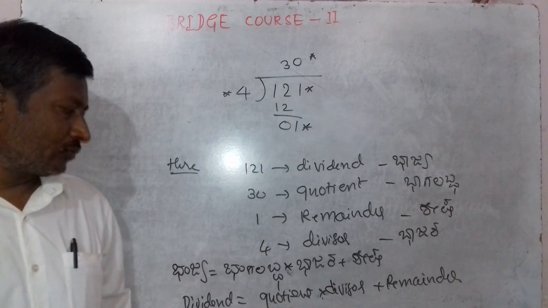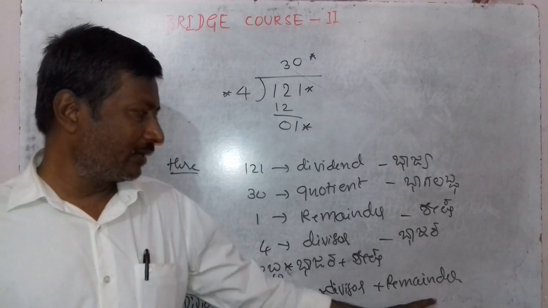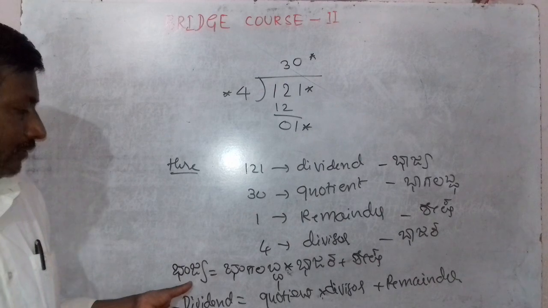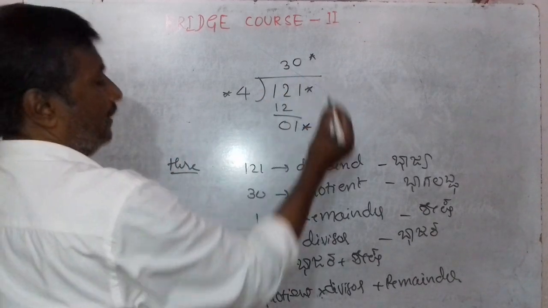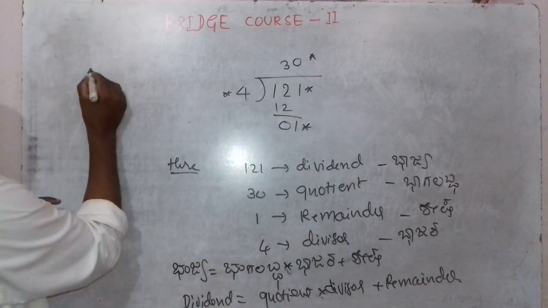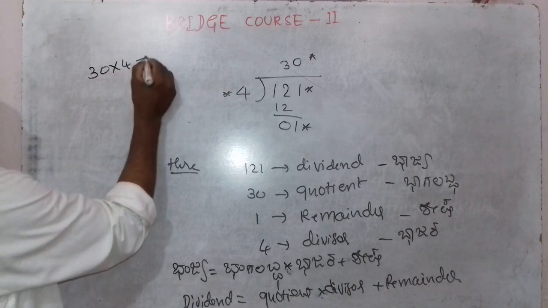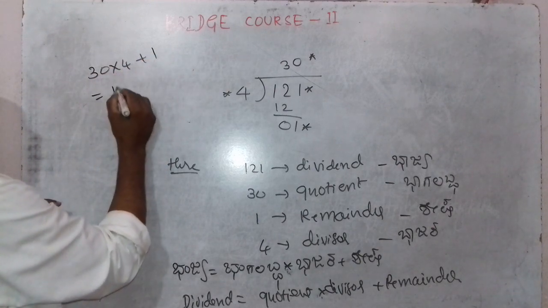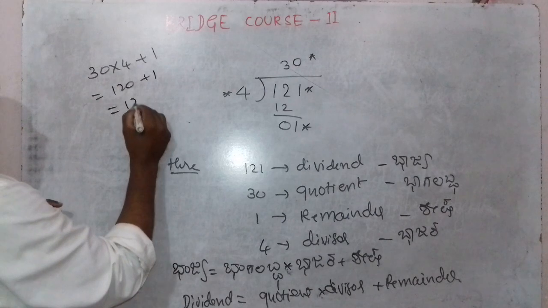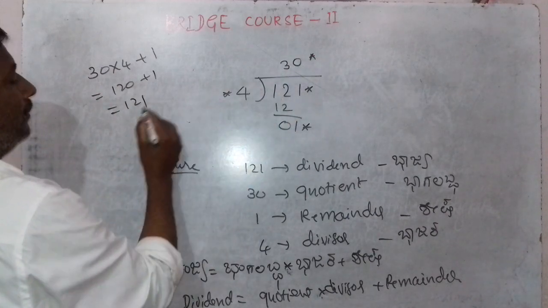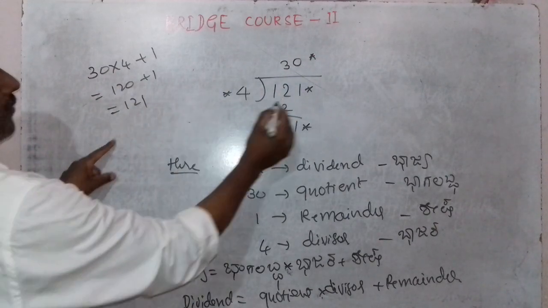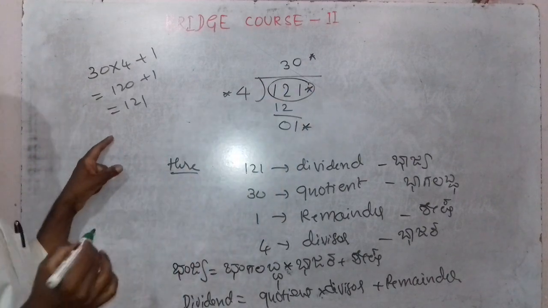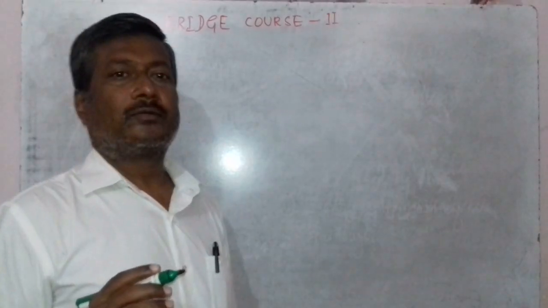Dividend equals quotient into divisor plus remainder, we will get the dividend. If you multiply these two, that is 30 into 4 plus 1, this is equal to 120 plus 1, 121. So this 121 is the dividend.